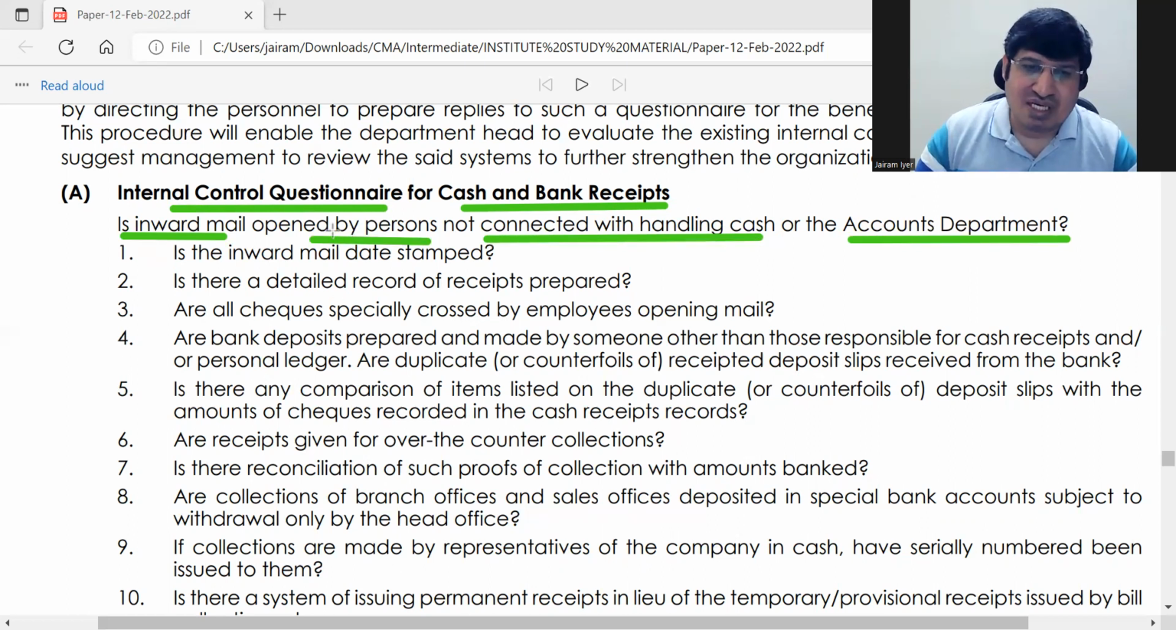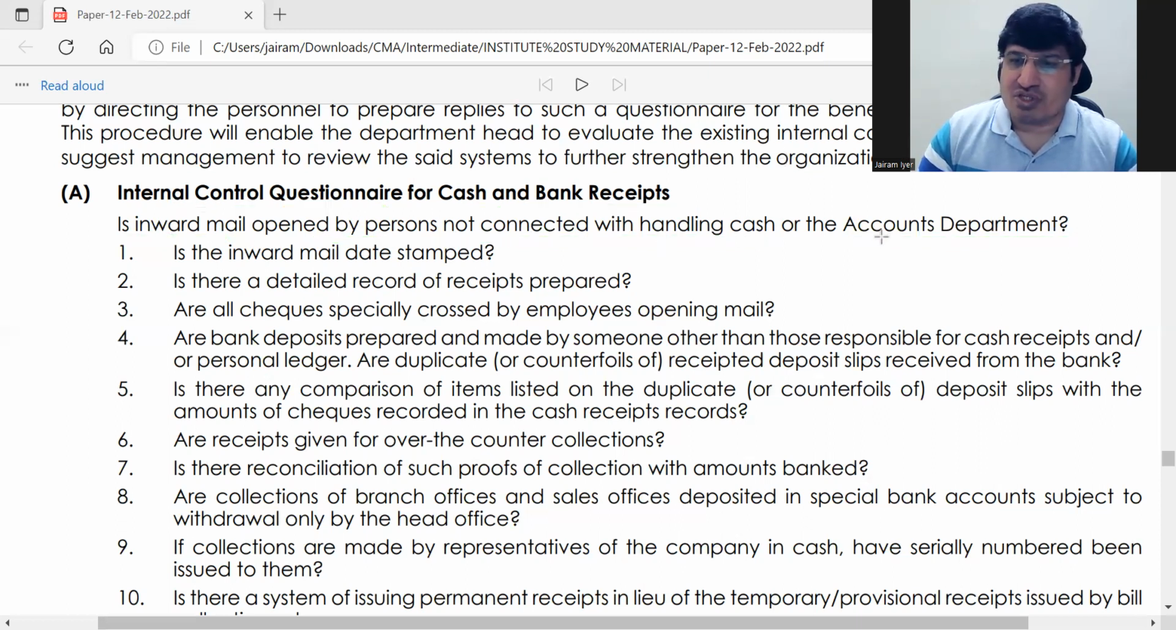अब इसके बाद में ये तो हो गया मेन, यानी whenever you're getting cash boxes, boxes of cash, that should be opened by a third person, not directly by the accounts department or person handling cash. ठीक है. Okay, now इसके बाद जो हमारे questionnaire के questions are these.